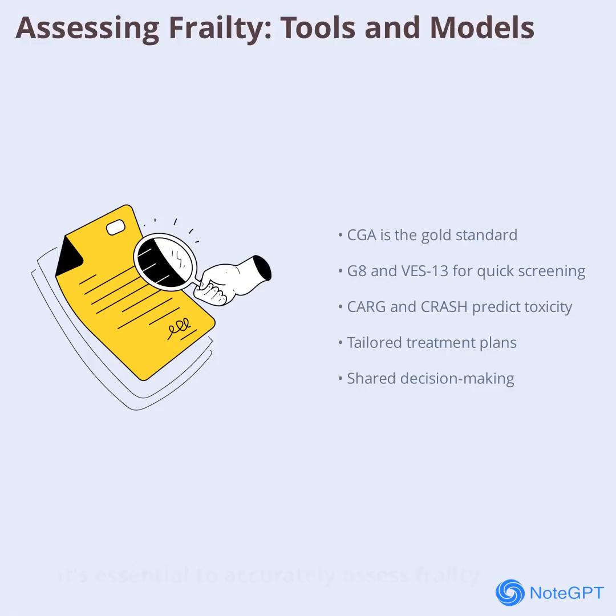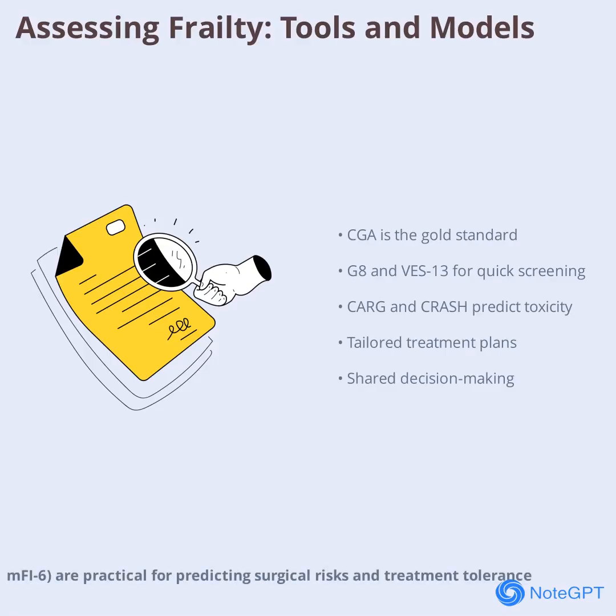It's essential to accurately assess frailty. There are several validated tools and models designed for this purpose. A comprehensive geriatric assessment (CGA) is considered the gold standard, evaluating a patient's medical conditions, functional abilities, cognition, nutrition, and emotional health. For quicker screening, tools like the G8 and VES13 surveys help identify patients who may need a more in-depth assessment. Other scales such as the Clinical Frailty Scale (CFS) and Modified Frailty Indices (MFI5, MFI6) are practical for predicting surgical risks and treatment tolerance.